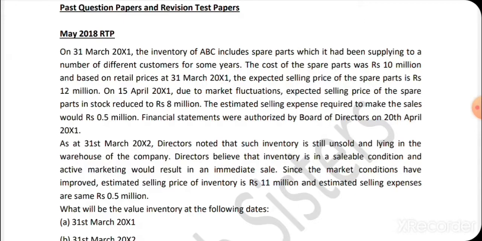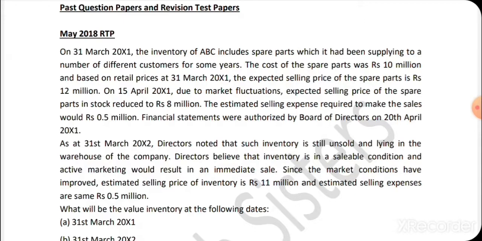But just after the year end, on 15th of April, due to market fluctuations, the selling price of spare parts got reduced to 8 million. And the estimated cost to make the sale is 0.5 million. So then the NRV as on 15th April, that is after the reporting period, is only 7.5 million. So now the company is confused whether to value inventory at 10 million or at 7.5 million,